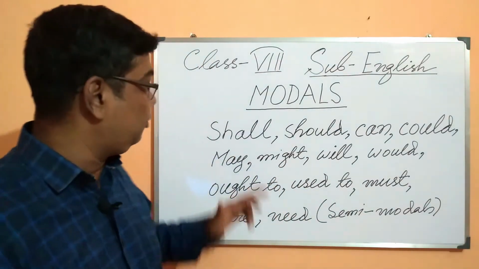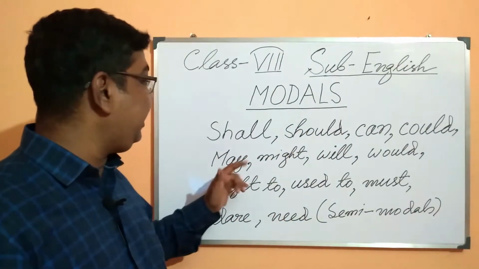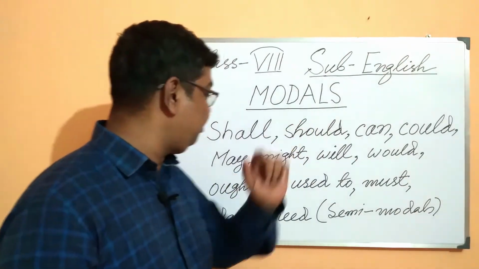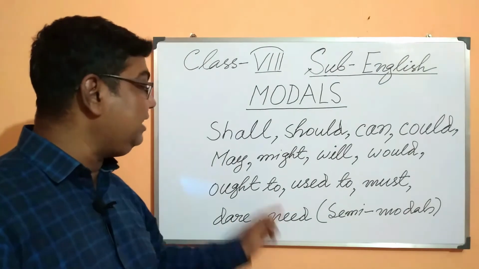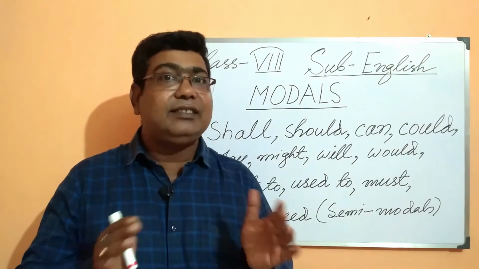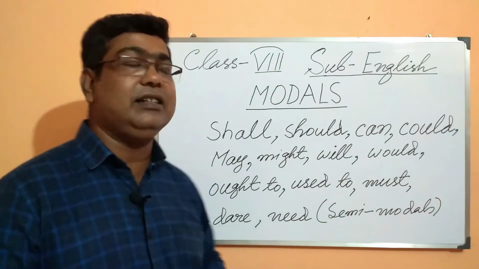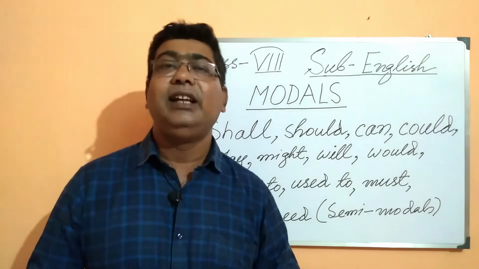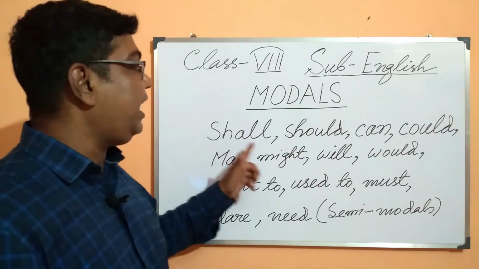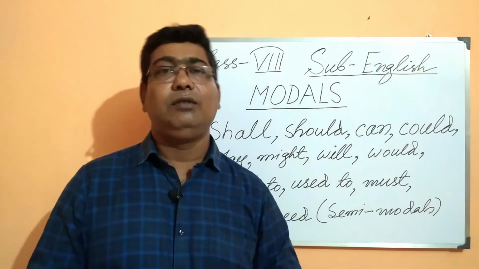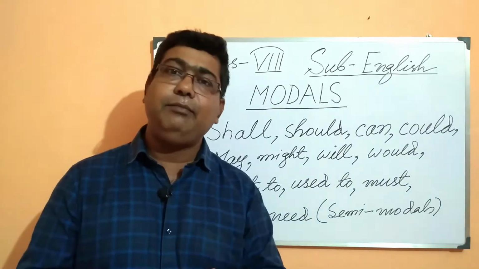Let us read them out. Shall, should, can, could, may, might, will, would, ought to, used to, must, dare and need. Now students, of these 13 modals, the last two, that is dare and need, are considered to be semi-modals, and the first 11, that is from shall to must, are called modals. So the first 11 modals, and then we have two semi-modals.